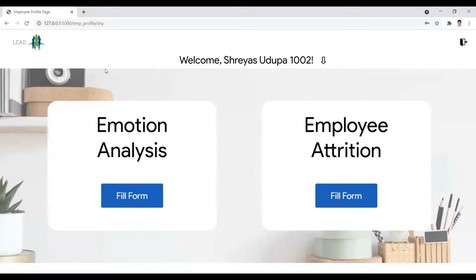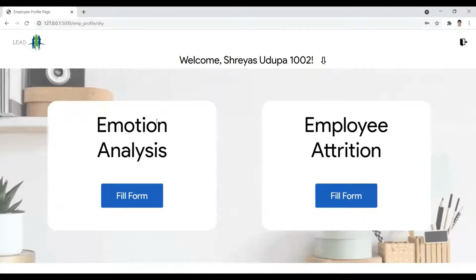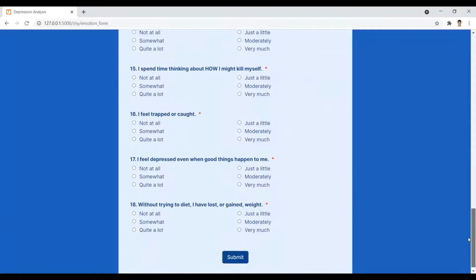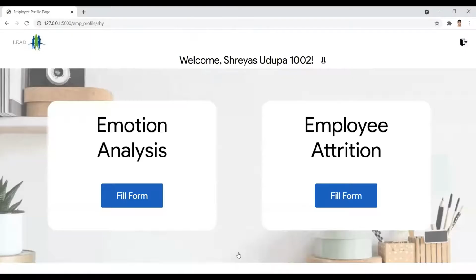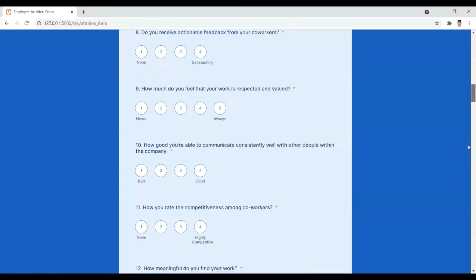After logging in, the employee will be redirected to his profile page where he or she can see his personal details. There are two forms. First is the emotional analysis form and the second, the employee attrition form. The emotional analysis form will measure the mental health aspect of the employee. There are a total of 18 questions in this form. The employee has to fill the emotional analysis form first and then proceed to fill the employee attrition form. The employee attrition form contains attrition related questions and there are a total of 50 questions.